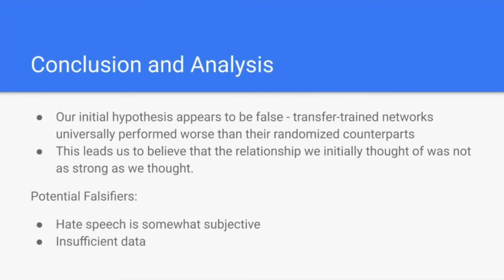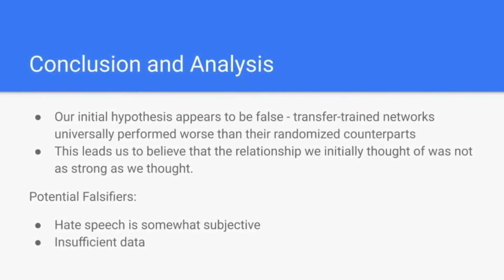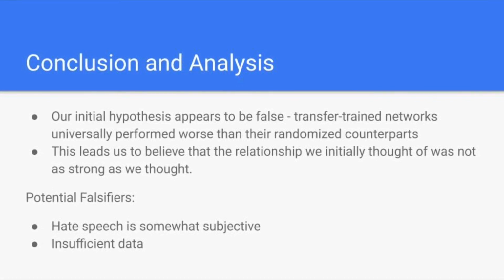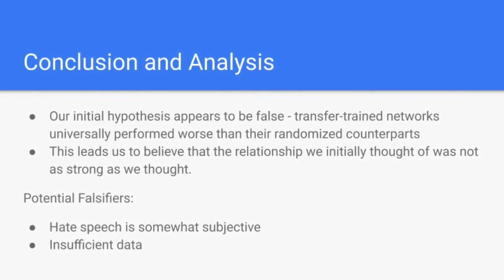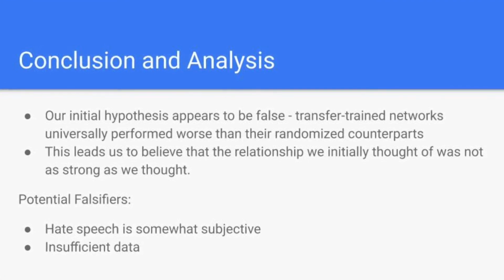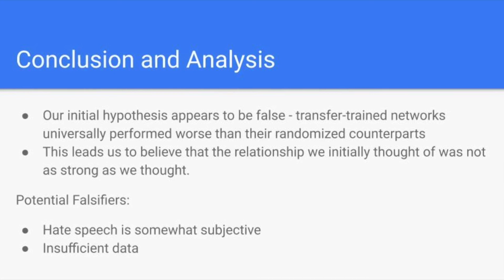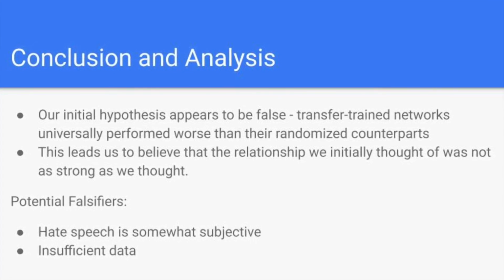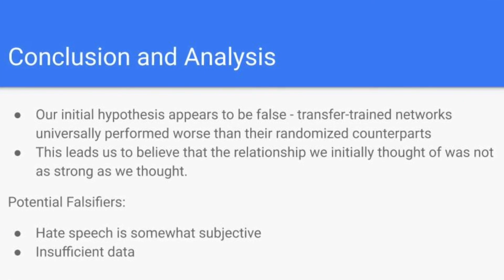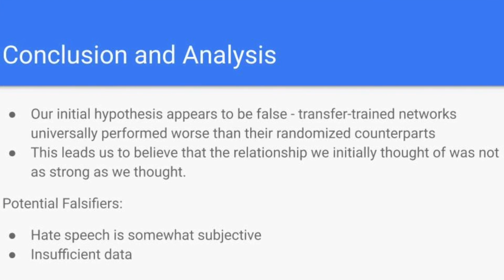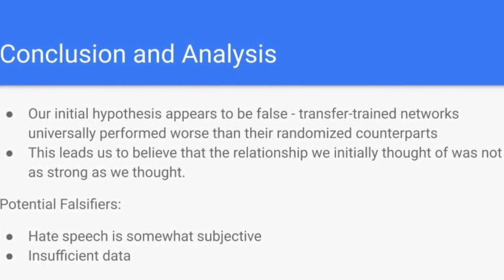Based on our results, our initial hypothesis appears to be false, which leads us to believe that the relationship between partisan tweets and hate speech is not as strong as we thought. However, there are 2 potential falsifiers we should discuss. The first is that hate speech identification is somewhat subjective. What one thinks is hate speech, another might think is just offensive language. Therefore, when we compare 2 hate speech classifiers, we can't objectively say that one is doing a better job than the other because they might be simply using a different decision boundary. So when evaluating our network's performance, we need to take the raw results with a grain of salt.